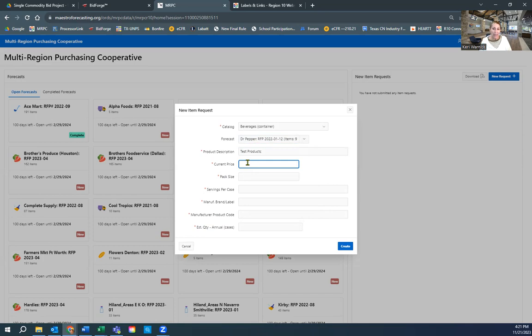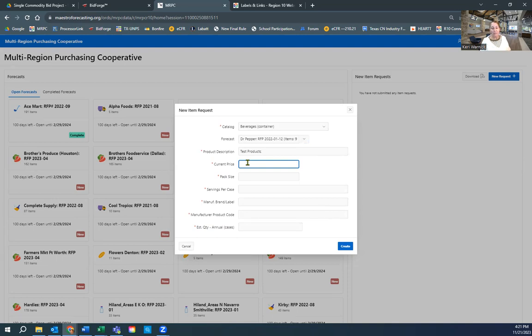Some of you dropped in a penny, some of you dropped in $1 when you were forecasting on other, like with the mid-year request. That forces me to look those products up, because I want to ensure that what you're requesting aggregated, along with the other new requests, doesn't force a material change in the contract value. And so that current price is really important. And I beg you guys to look up the current, or get some kind of an average price if you can. It's easier for you to maybe ask on 2 or 3 items you're requesting versus me asking on 100 items being requested from all the co-op members.